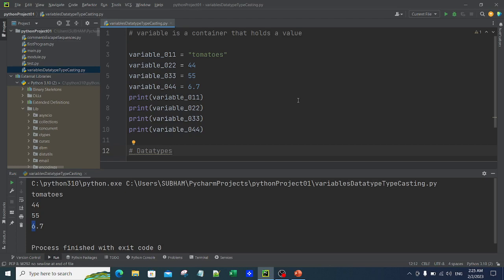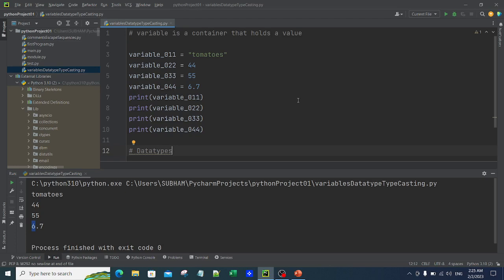This is just an analogy, just an example. The variable becomes the basket, what you put inside the basket becomes the value, and how that food item tastes becomes the data type.